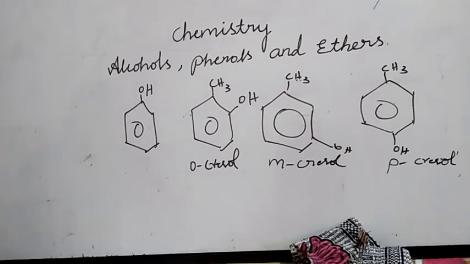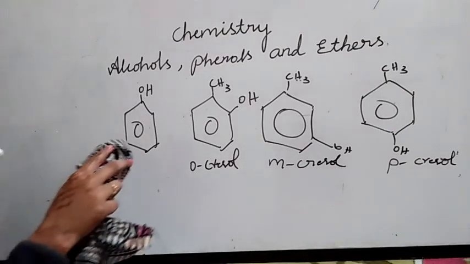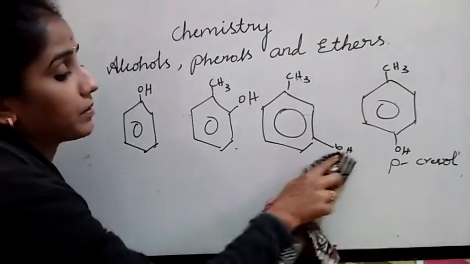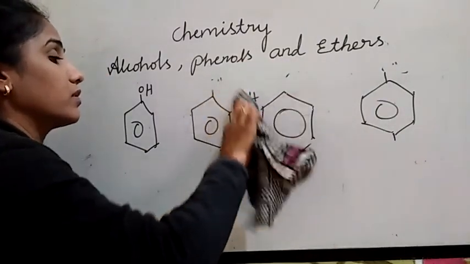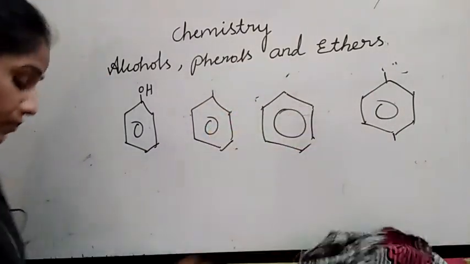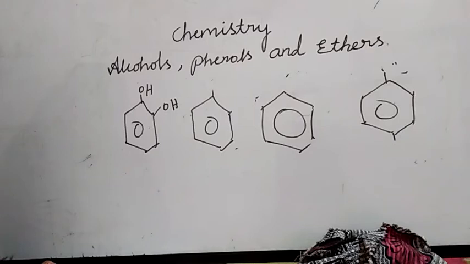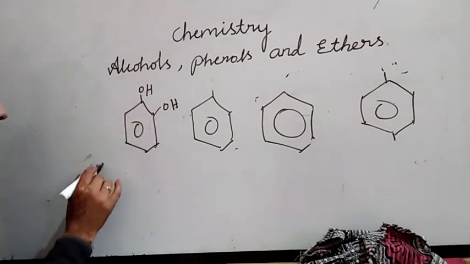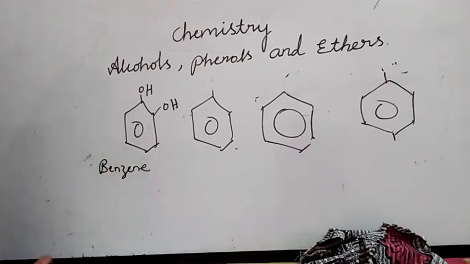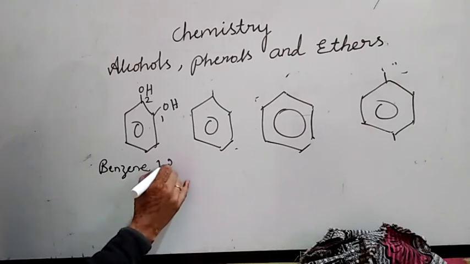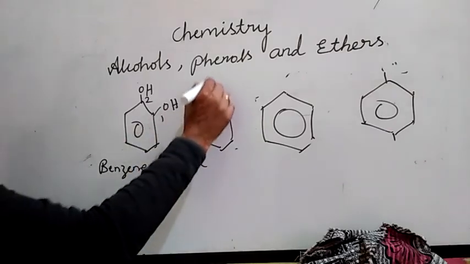Then what about polyhydric phenols? If more than one OH group is attached to phenol, what will happen? Let's see. I'm erasing only the substituents, not the rings, because I want the rings now. If two hydroxyl groups are attached, you just write benzene. What's the position? 1, 2, diol. Benzene 1, 2, diol.